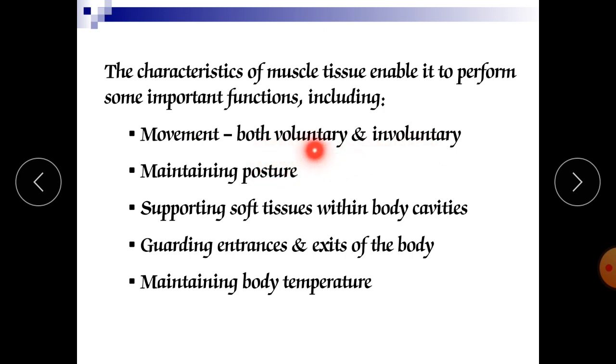In skeletal muscle, our body is involved in various types of movements. When we move with the help of our legs, or perform actions with our hands or face, or when we are running, walking, or jogging, our muscles are majorly involved. In involuntary movement, there is the movement of the gut and the urinary bladder.